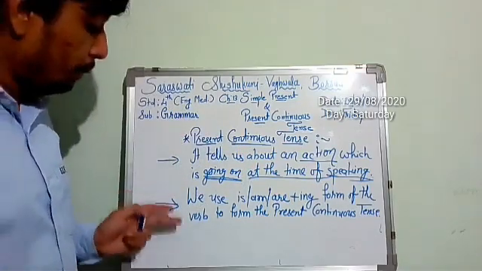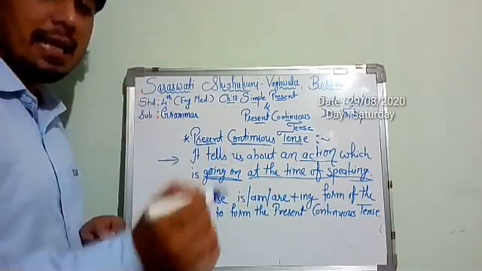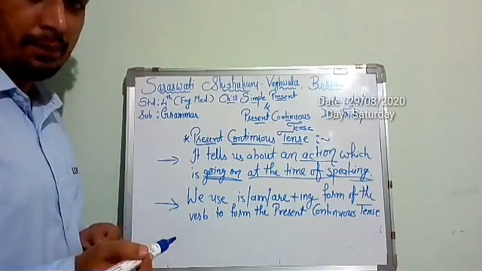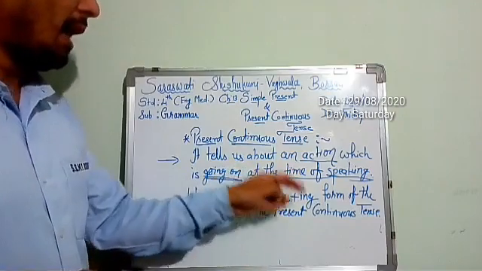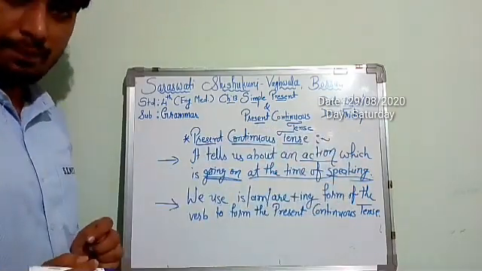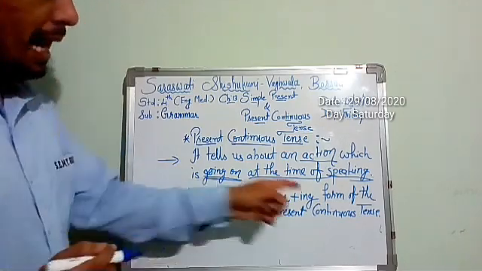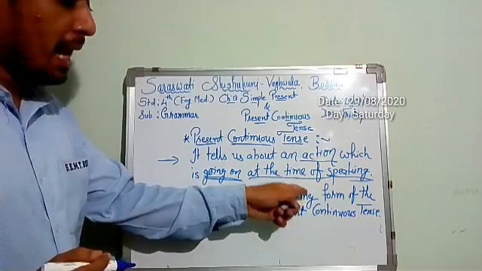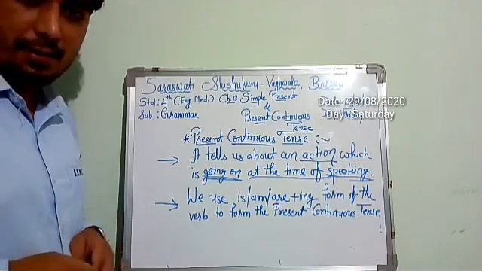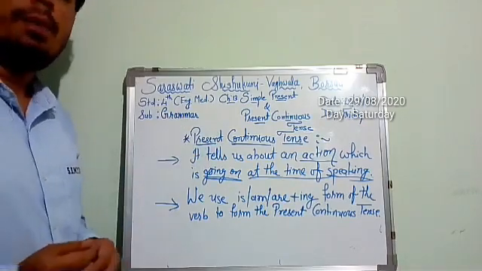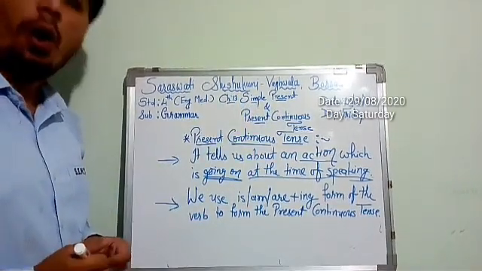And the second important point is that we use is, am, are. In simple present tense, we do not use is, am, are. We use the action verb, right? But here we are using is, am, are plus the ing form of the verb. The verb is not alone. There is ing with the verb, meaning the ing form of the verb, to form the present continuous tense. So that was all about present continuous tense that we had already learned during our online classes.